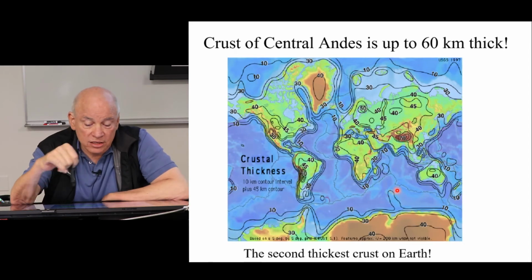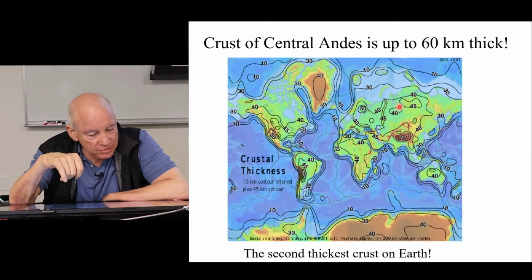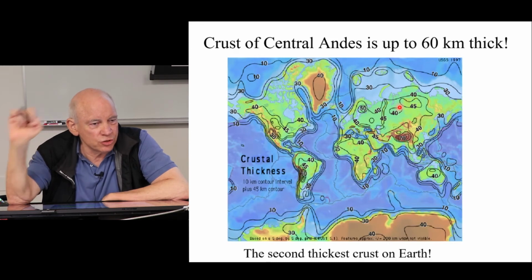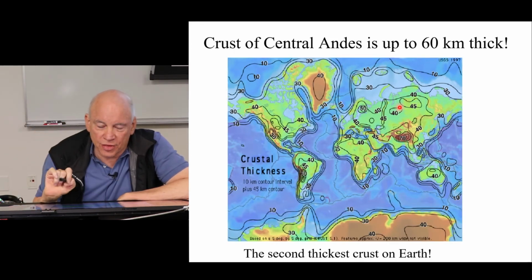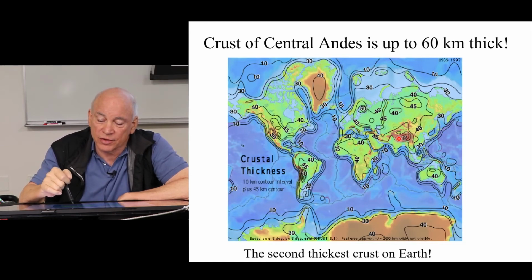But the continents, that crust is typically 40 kilometers thick. Sometimes it gets a little thicker, sometimes a little thinner. But I want to draw your attention to two places where the crust gets super thick. The thickest region of continental crust in the world is the Tibetan Plateau, where that crust gets 70 kilometers thick.